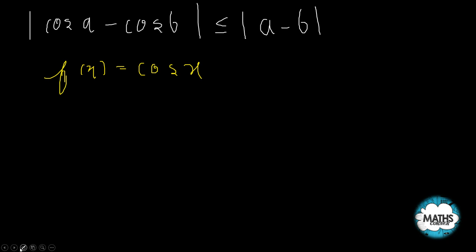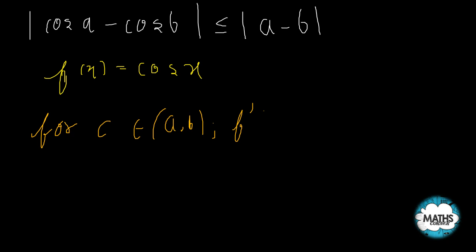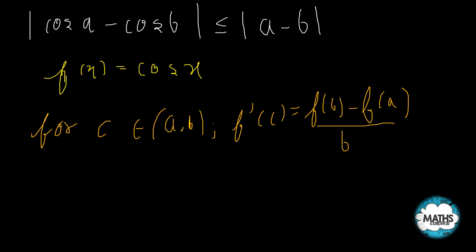What does LMVT say? For c belonging to the open interval a to b, there exists a solution to this equation: f dash of c is equal to f of b minus f of a upon b minus a. This is my LMVT.